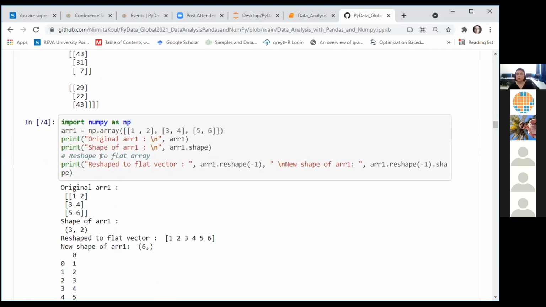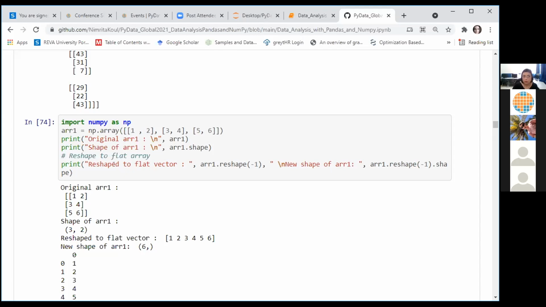So when you are reshaping your data, you have to make sure that the number of values that you have is compatible with the dimensions that you are passing during reshape. If there's a mismatch, you are going to get a runtime exception, and we need to sort that out.